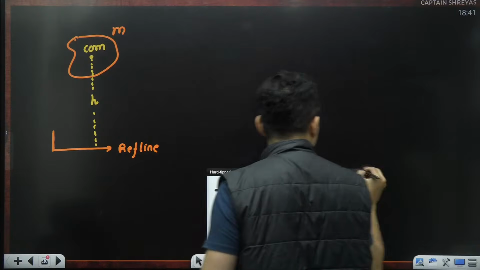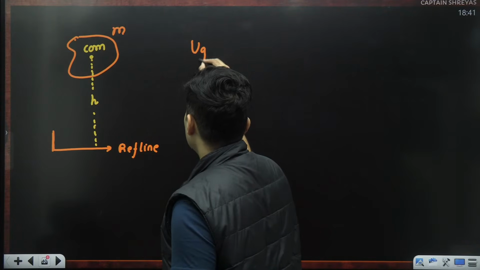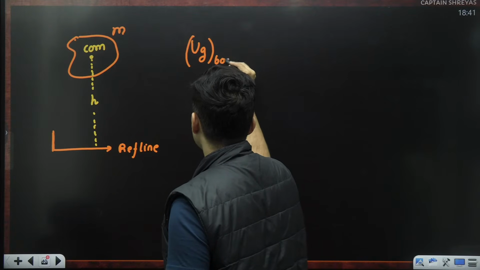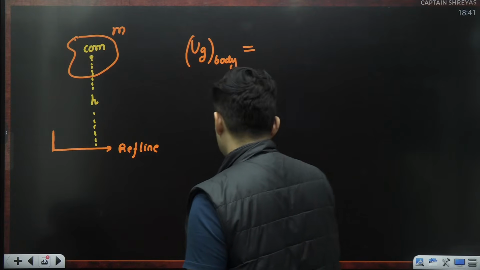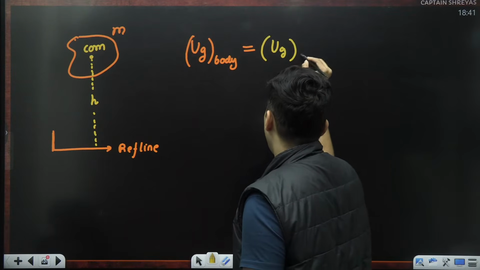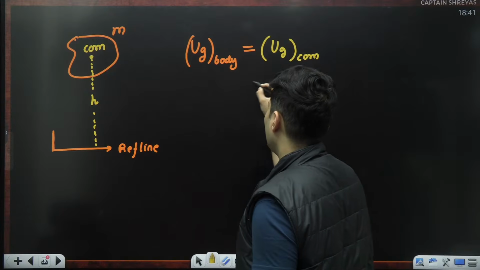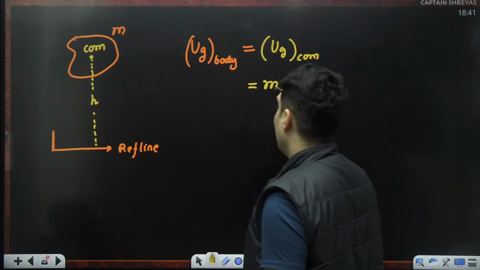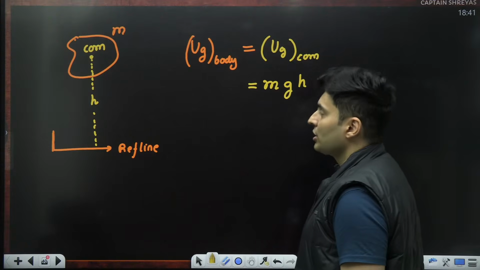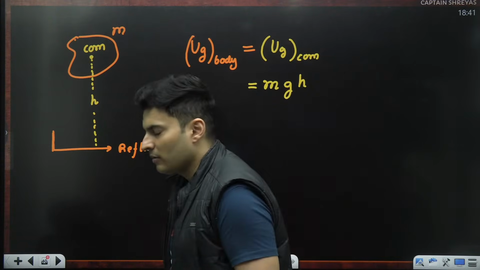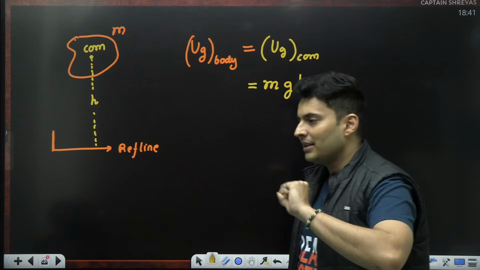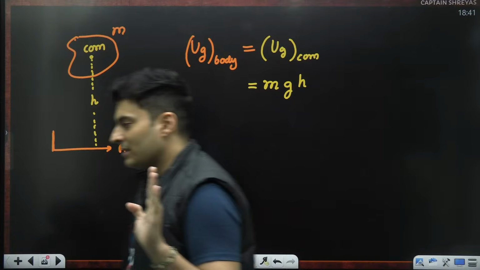Then the gravitational potential energy of the entire body is the same as the gravitational potential energy of just the point mass, which is the center of mass, where the mass m is assumed to be concentrated and it is at height h. So whenever you want to find the gravitational potential energy, assume the body to be a point mass and then your job is done. It's that simple.